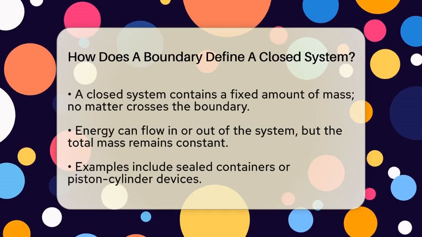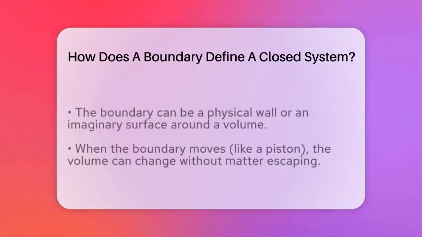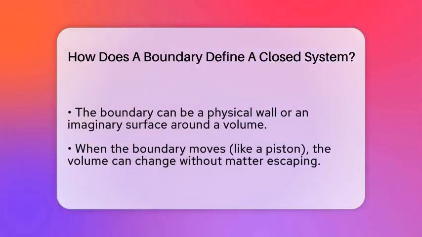This means the total mass inside stays the same over time. If you have a piston cylinder device, the piston can move, changing the volume but not letting any gas escape or enter. The boundary moves with the piston, but the amount of gas inside remains constant. This idea makes analyzing thermodynamic systems easier. Since the mass stays fixed, you only need to focus on how energy changes inside the system.